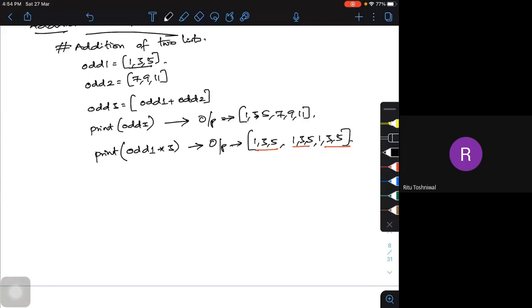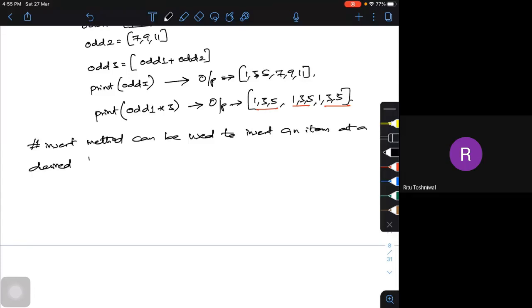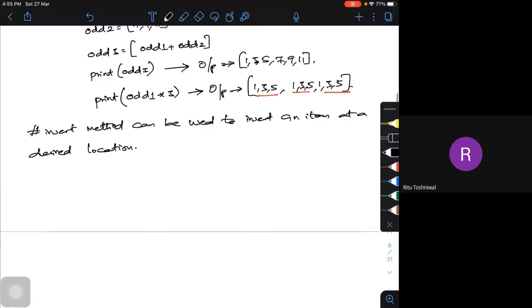Now, the insert method can be used. I will discuss that also. See, let me tell that. Insert method can be used to insert or add an item at a desired location. Yes, this also can be tried. Desired location.